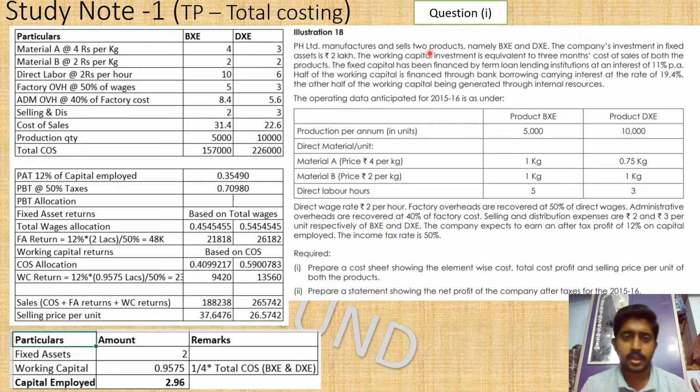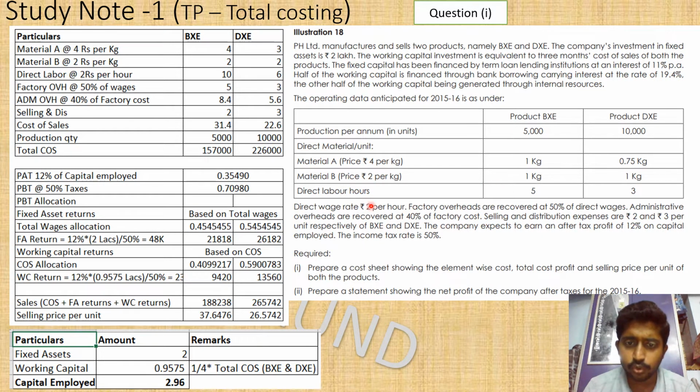Then you can multiply the per unit cost by the production quantity, and put the total cost in another column. Okay, so here the material cost, yes we know, 1 kg is required at 4 rupees per kg, 1 into 4 is 4 rupees, and 4 per kg, 4 into 0.75 is 3 rupees. Okay, so for material A we know the cost, and in the same way you can find the cost of material B. And we are going to direct labor. Direct labor is 5 hours, 3 hours.